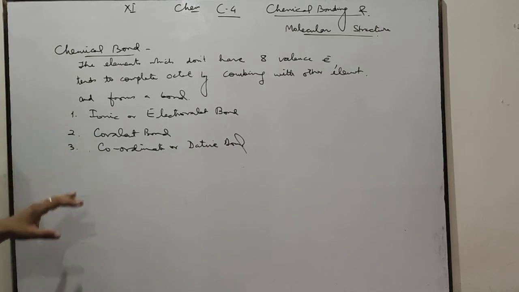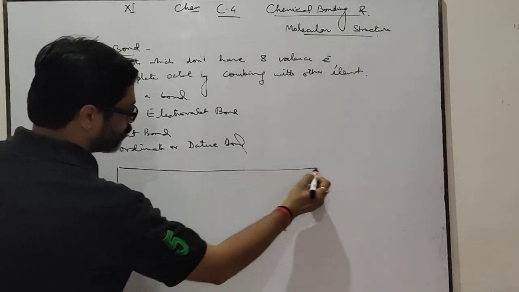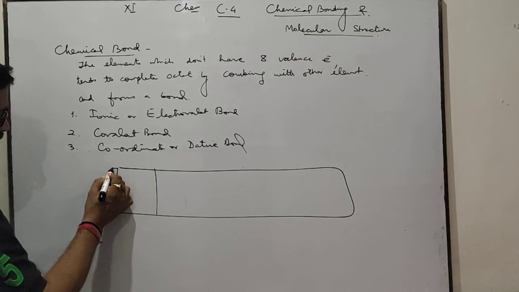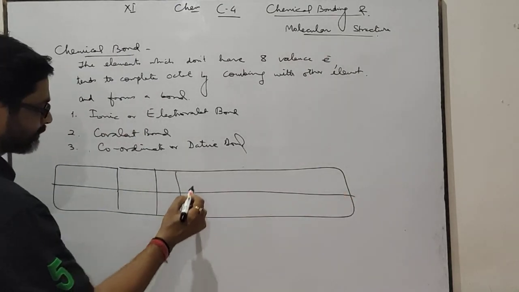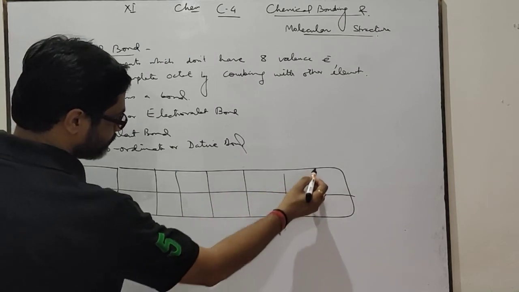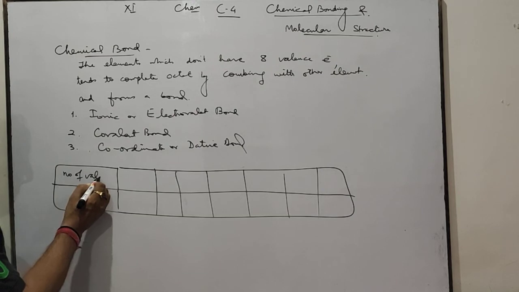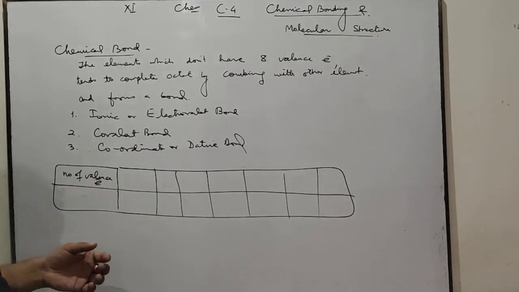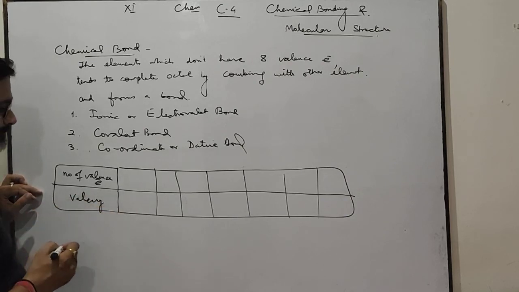Before starting these types of bonds, I want to tell you about one more thing. The number of valence electrons, meaning the outermost electrons, depends on valency.